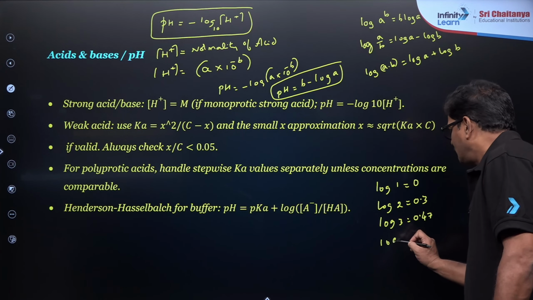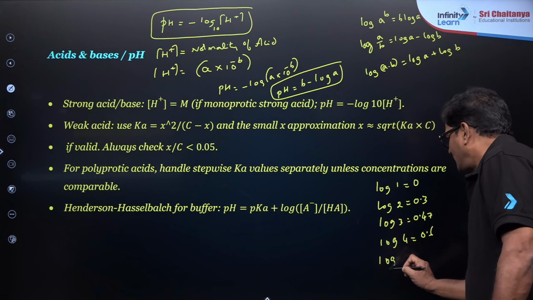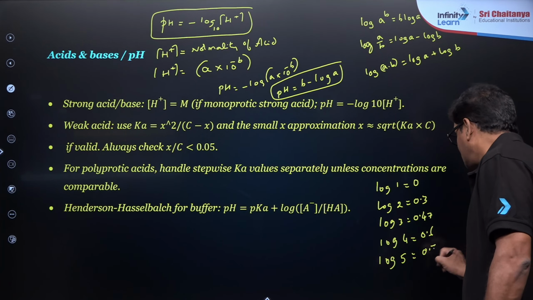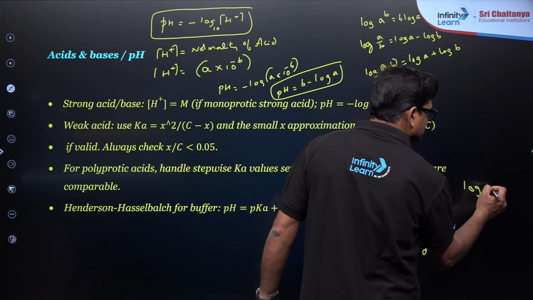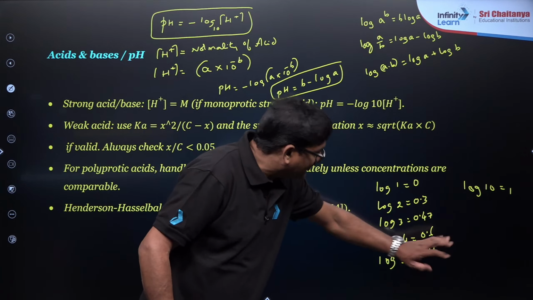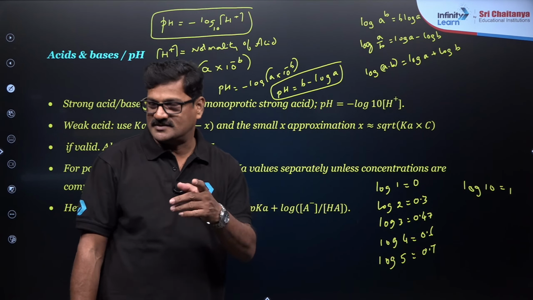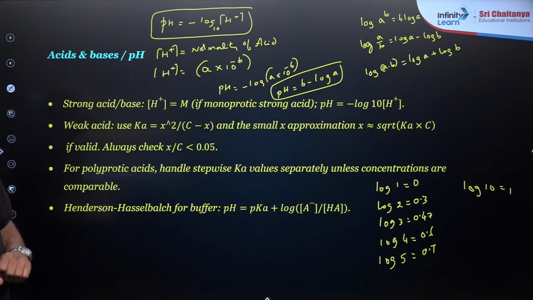Log 4 is equal to 0.6 and log 5 is equal to 0.699. Any value, you can say log 10 is equal to 1. Now, by using these numbers, you can manipulate the logarithm of anything. Mind it. So it is very simple to handle pH calculations.